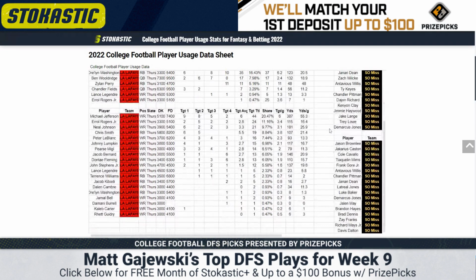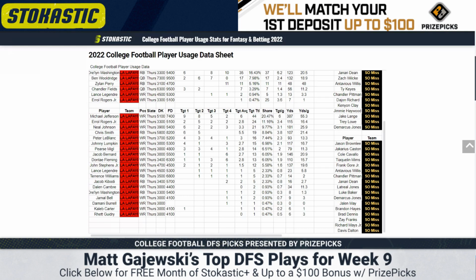In the receiving room, Michael Jefferson leads this team with 44 targets, 387 receiving yards, only saw 2 targets in their last game, but he's still averaging 6 targets per game and 55 yards on the year. I think that's enough at 5,100 to look at. The rest of this is a complete disaster, and there is not very much, honestly, that separates a lot of these guys. I like to look at the routes for some of these teams, but this is kind of similar to a Mississippi State situation where the routes are ping-ponging all over the place. So we'll give them to you best we can, but this is a tough situation to target.